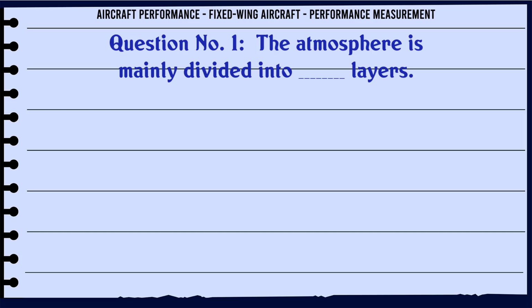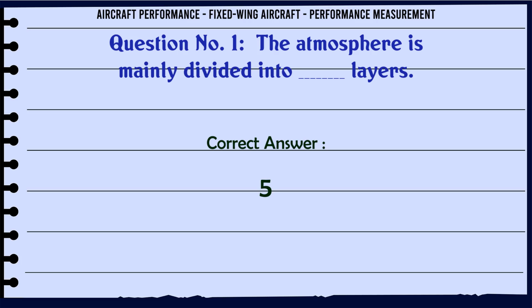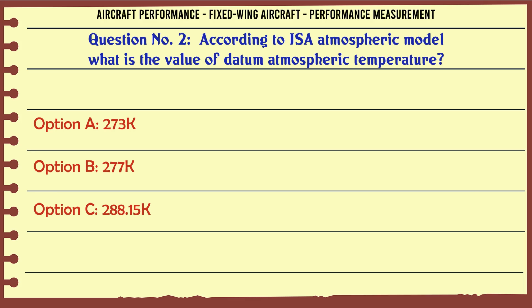The atmosphere is mainly divided into layers A2, B6, C7, D5. The correct answer is 5. According to ISA atmospheric model, what is the value of datum atmospheric temperature?